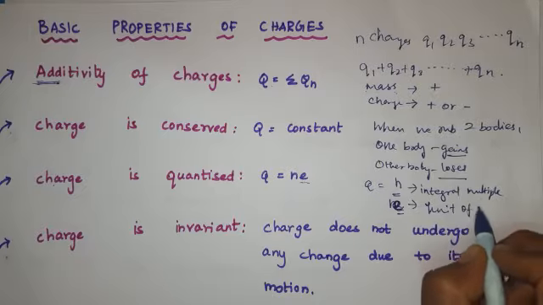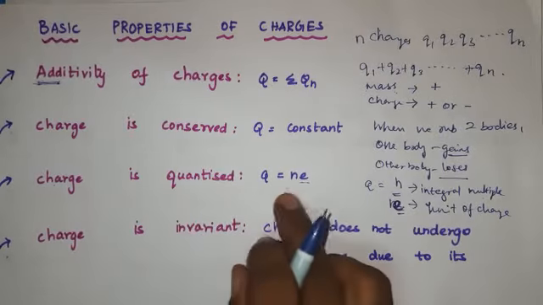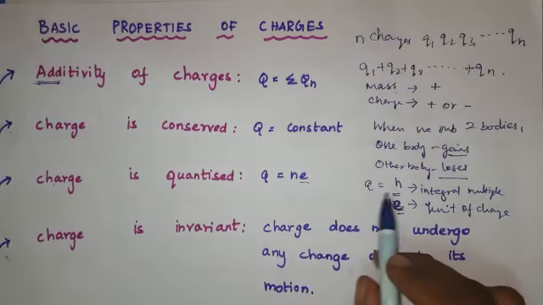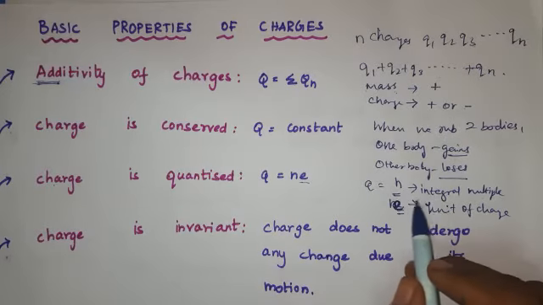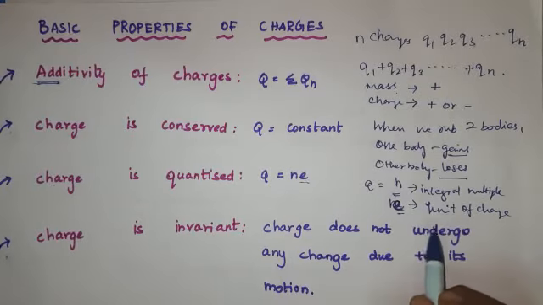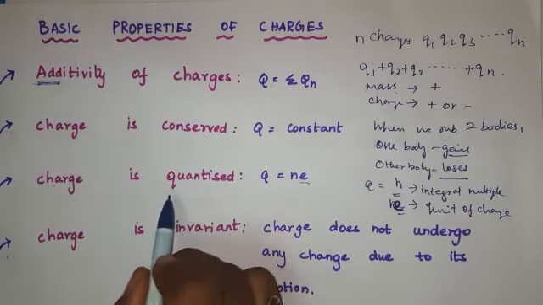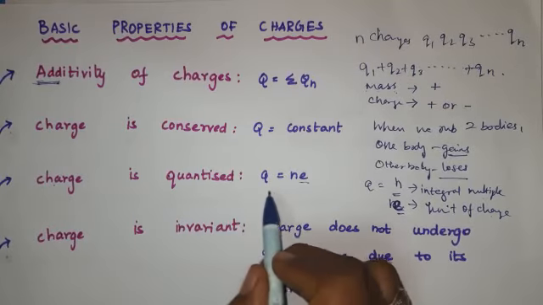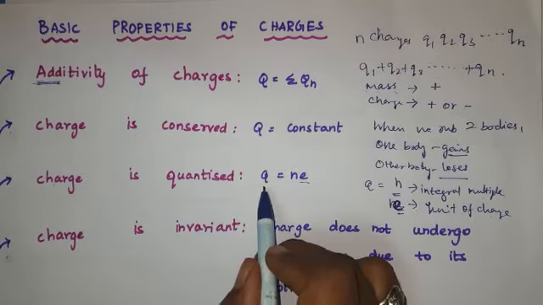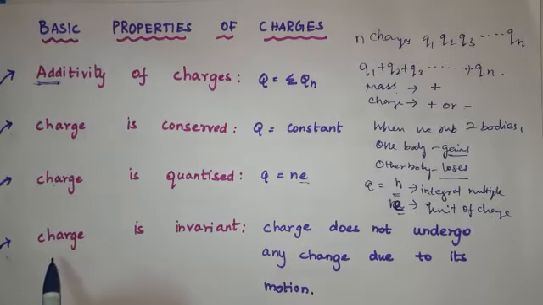So what is charge is quantized? Q is equal to ne. That means the charge Q on any body is equal to an integral multiple of the fundamental unit of charge. This means charge is quantized. In short form, just remember for the third point, Q is equal to ne. Now come to the fourth point.